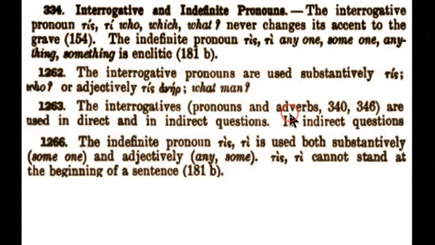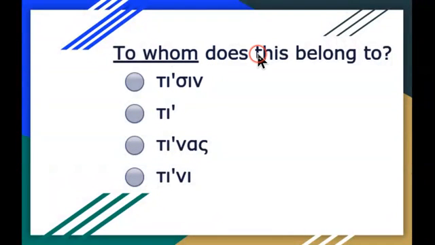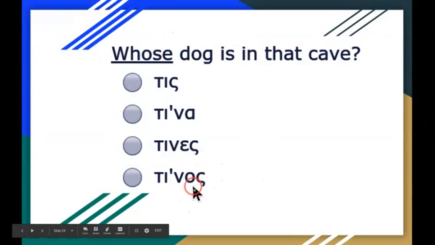So therefore, interrogatives are used in indirect and direct questions. The indefinite pronoun is used substantively, someone, or any. So let's begin. Who wants a pickle? All right, so we're dealing with wanting. Who's wanting? Tis, nominative singular. Notice the accent mark. To whom does this belong? This is an interesting one because you're dealing with a dative possessive. So it's either A, tissen, or D, tinni. Whose dog is that in the cave? It's a genitive possessive, therefore tinnos.